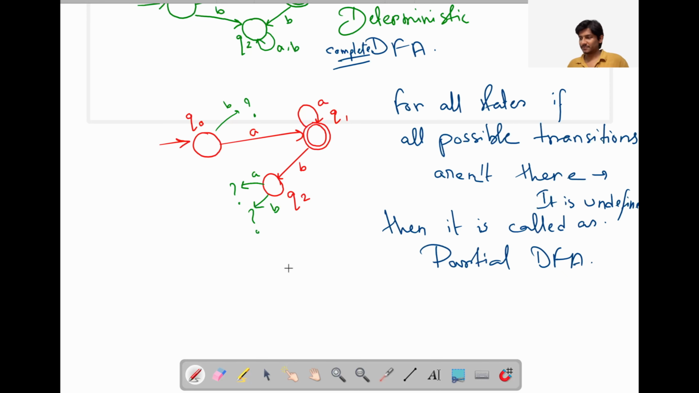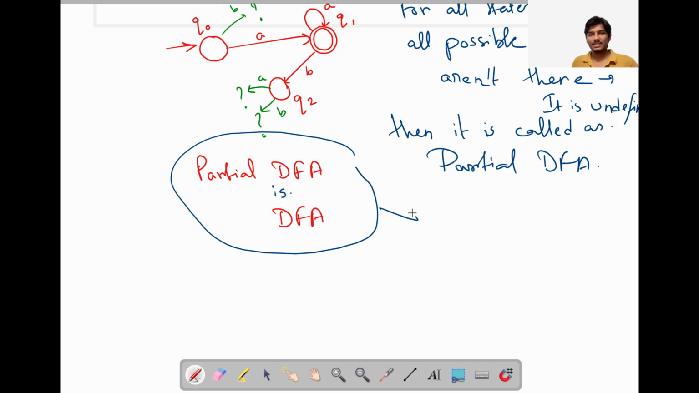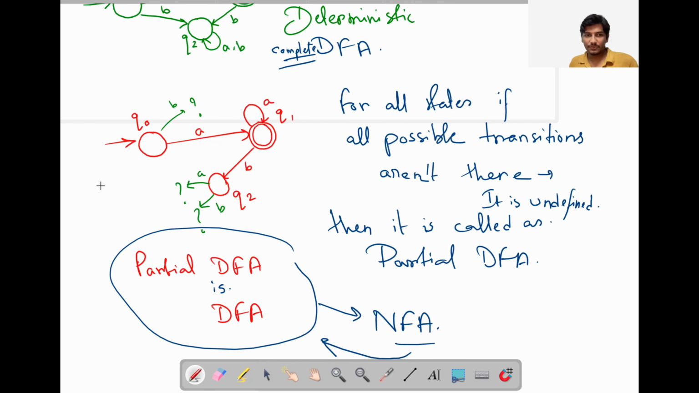Okay. So a partial DFA is also a DFA actually. So we can generate its equivalent NFA. For an NFA also, we can generate an equivalent partial DFA or an equivalent DFA also. By a partial DFA, we can also represent regular languages. Okay, this is also a point to be noted.